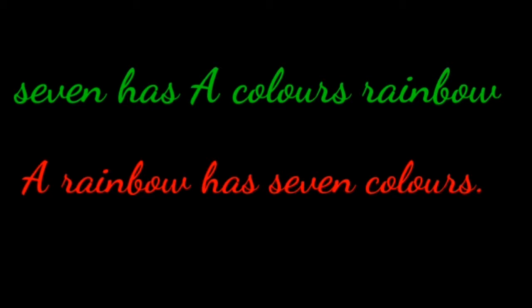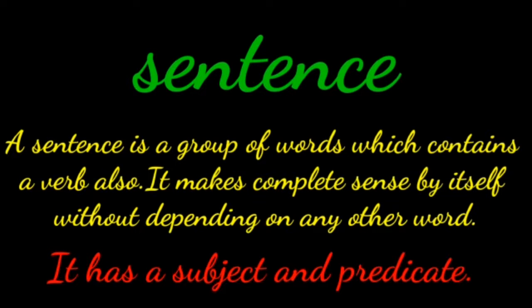What is it? Sentence. A sentence is a group of words that makes complete meaning. I will tell you once again, children. What is a sentence? A sentence is a group of words which contains a verb also.